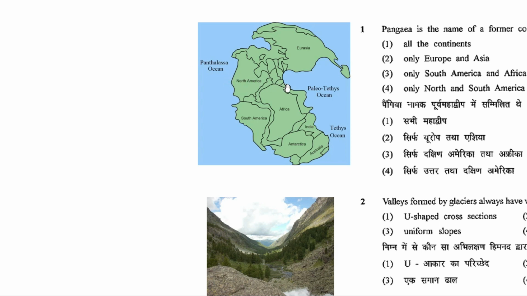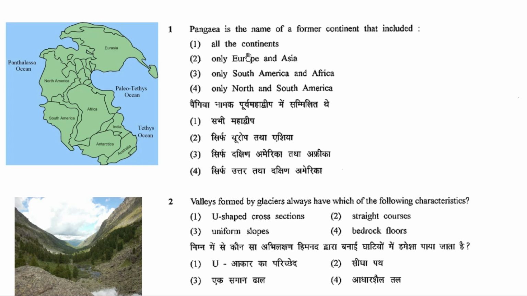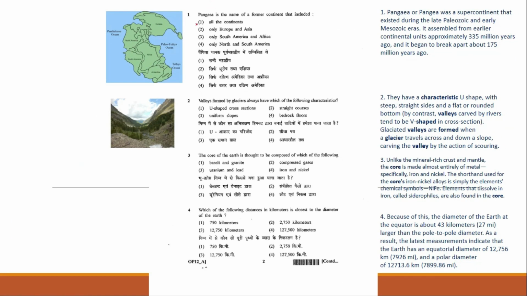Then when this drifted, the part in between was known as the Tethys Sea. So friends, the correct answer for this question will be all the continents, because Pangaea consists of all the continents. So the correct answer for your first question will be option 1, all the continents.